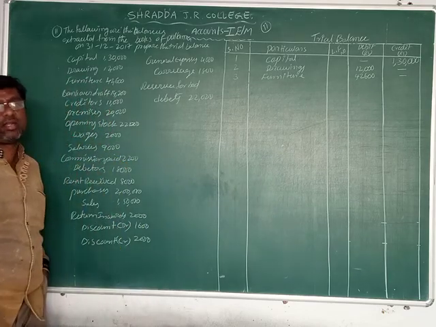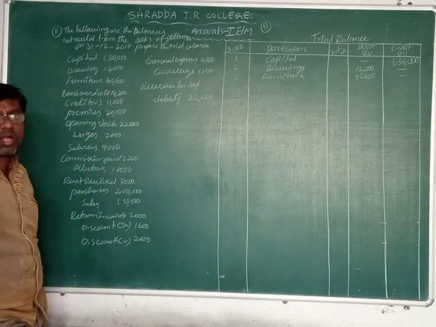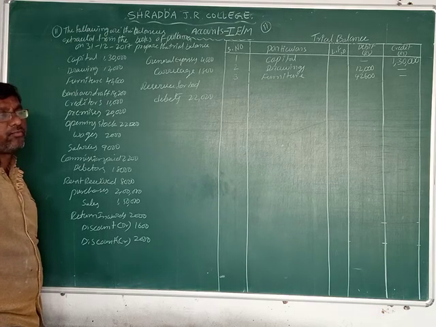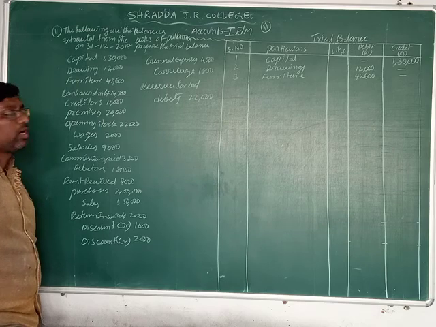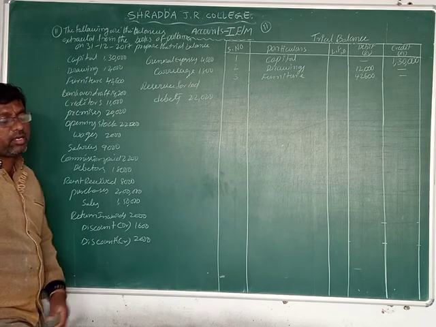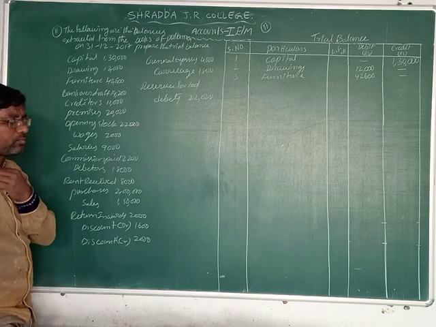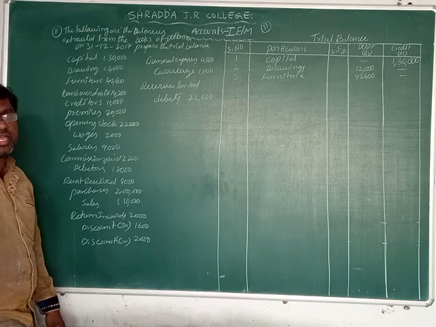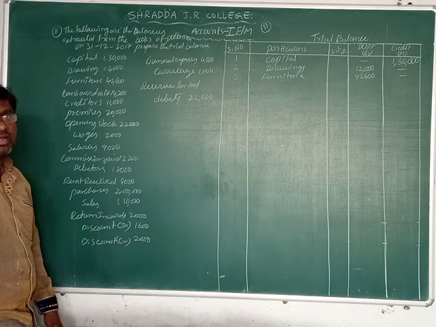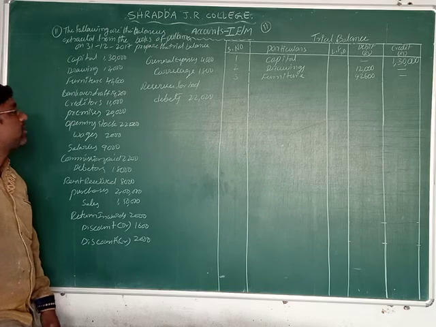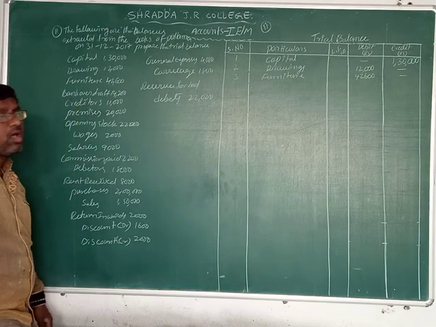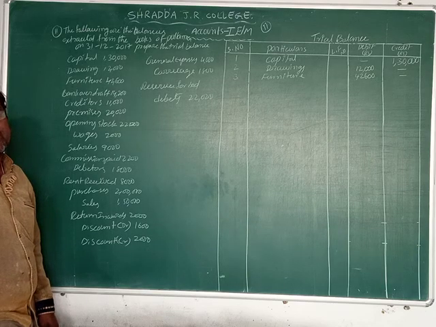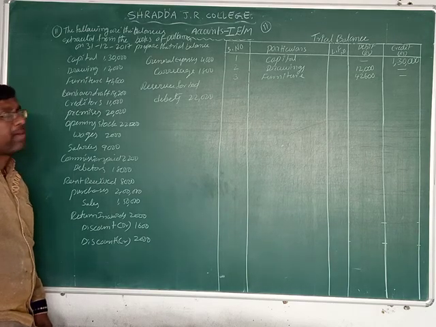Next one, bank overdraft. Bank overdraft is a liability or loan. This overdraft facility is available only for bank account holders, that is, current account holders, who are given the chance of a bank overdraft.